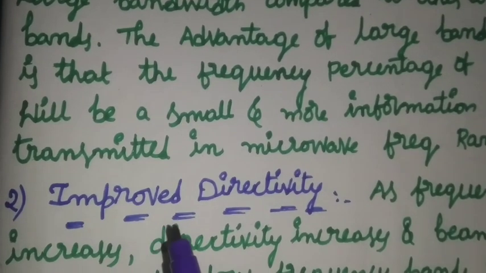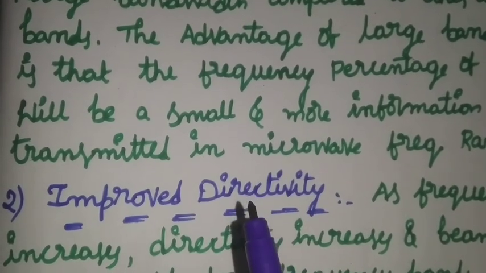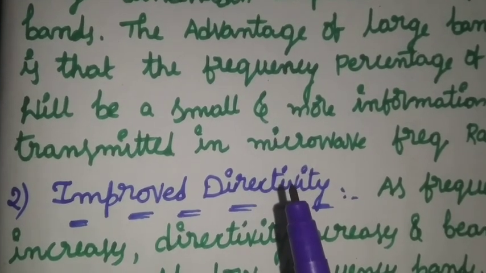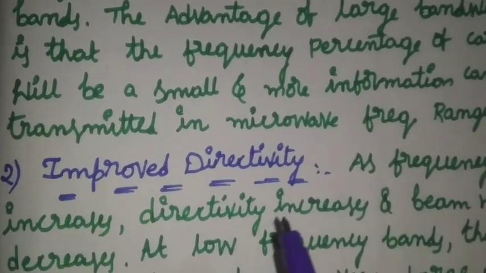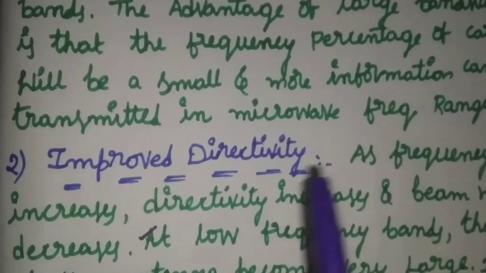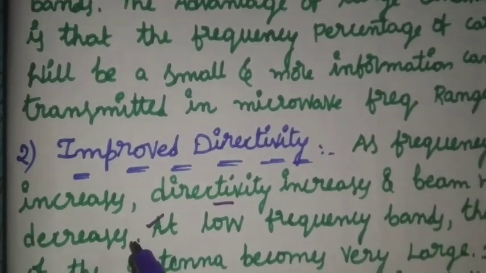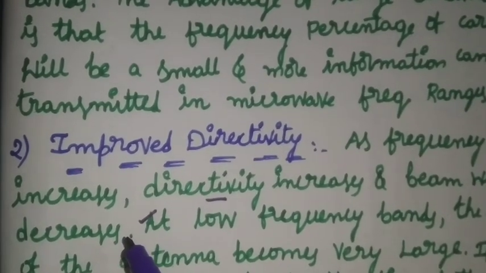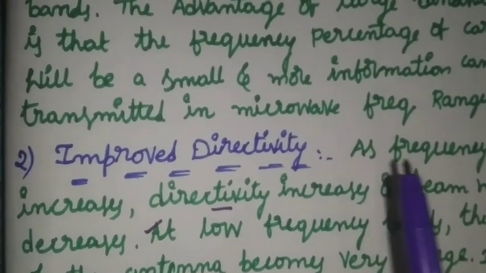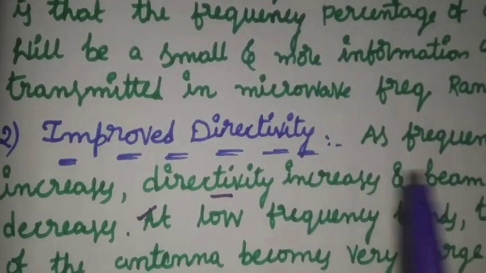Another parameter is improved directivity. Microwaves improve directivity. Directivity is the ratio of forward power to backward power, and it is measured in decibels. As frequency increases, directivity increases and beamwidth decreases. That means frequency and directivity are directly proportional to each other, and beamwidth is inversely proportional to those. Whenever frequency increases, directivity also increases and beamwidth decreases.